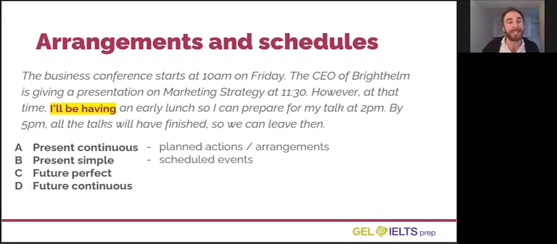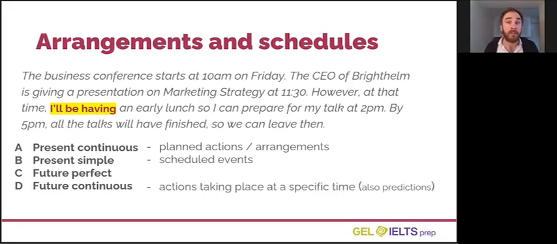The correct answer is D. This is what we call future continuous. You could probably guess it's continuous because of that ing verb form. We use future continuous when actions will be happening at a specific time that you mention in the future.